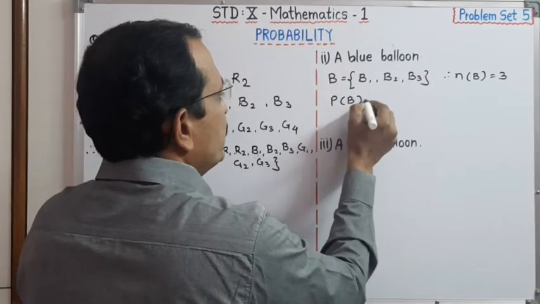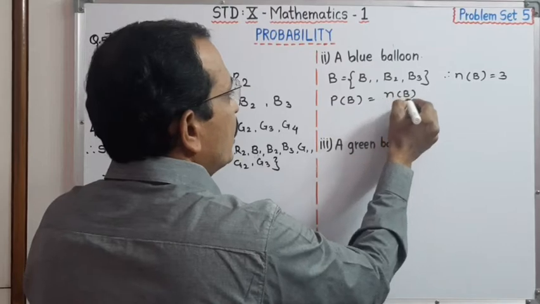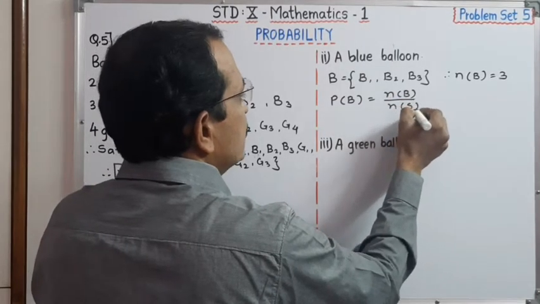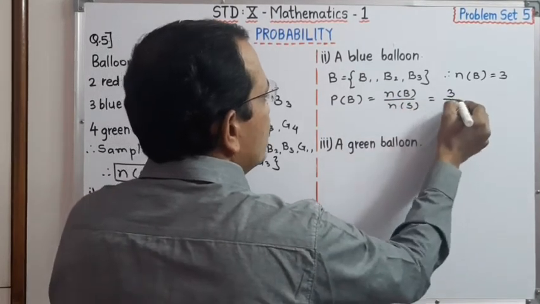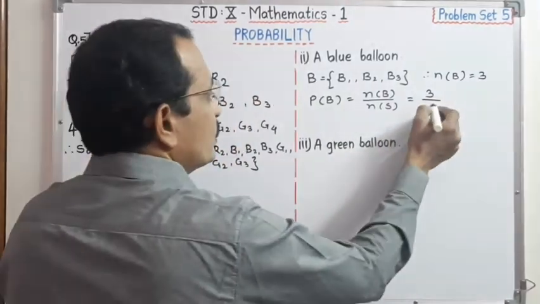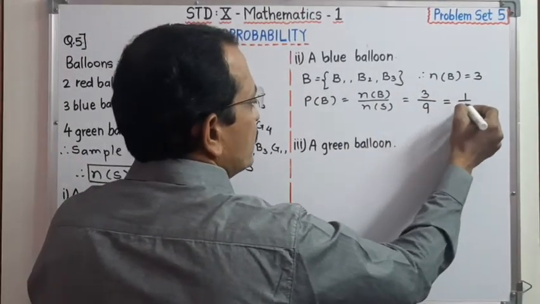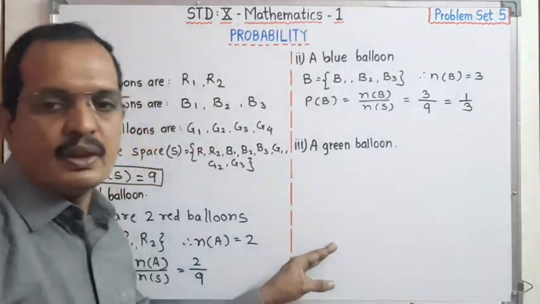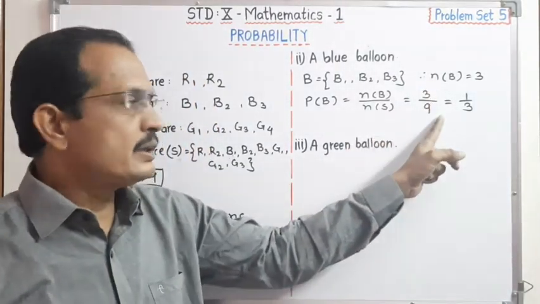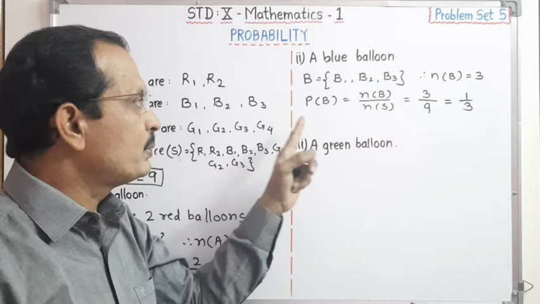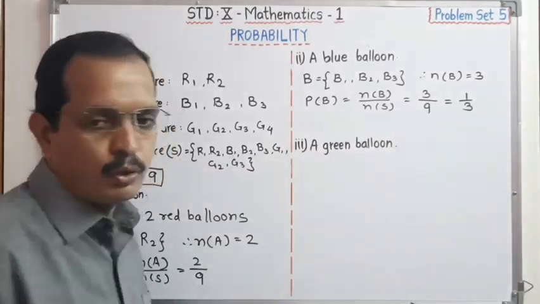Probability of event B is equal to number of B upon number of S. Number of B is equal to 3 upon number of S is equal to 9. Therefore, dear student, it is 1 upon 3. 3 ones are 3 and 3 threes are 9. Therefore, probability of event B is equal to 1 upon 3.